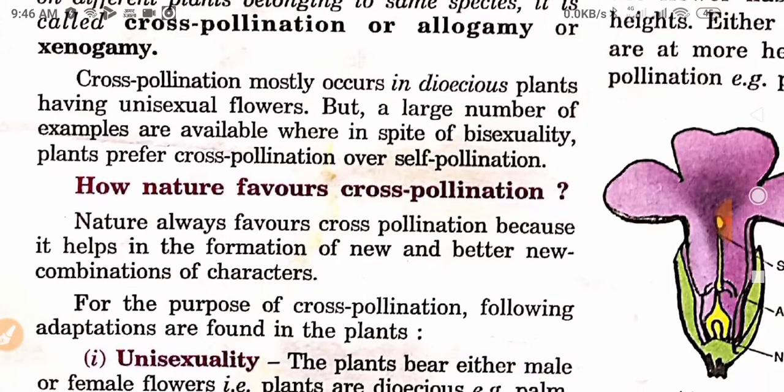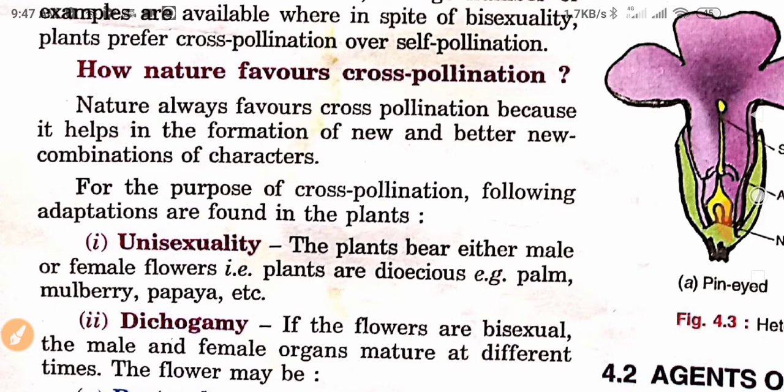Cross pollination mostly occurs in dioecious plants having unisexual flowers, but a large number of examples are available where, in spite of bisexuality, plants prefer cross pollination over self pollination. Instead of having the anthers and stigma on the same plant, still cross pollination occurs.